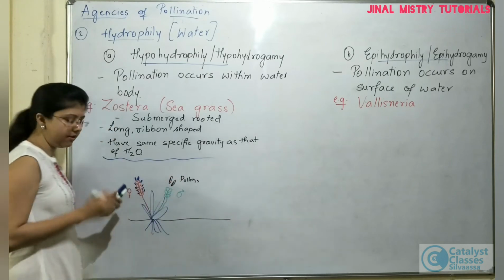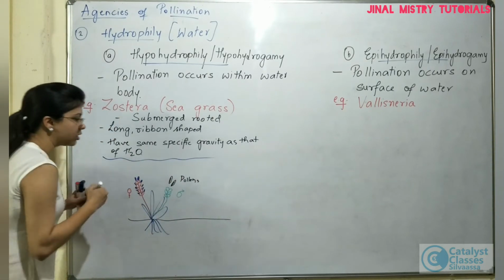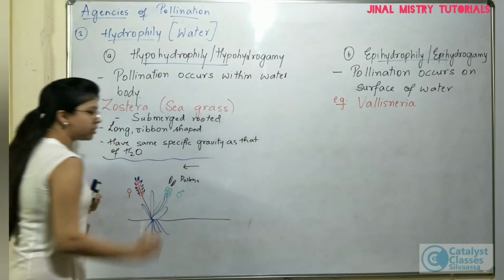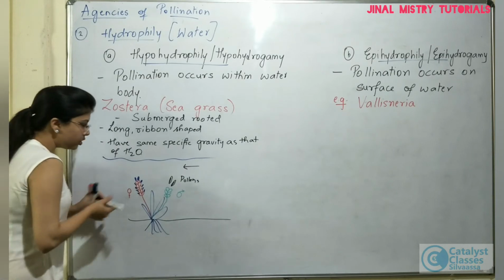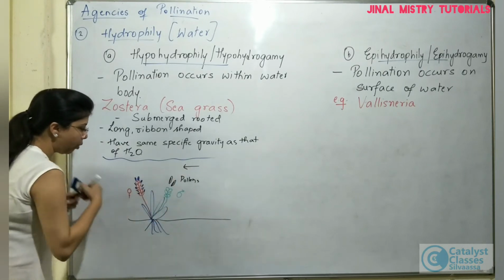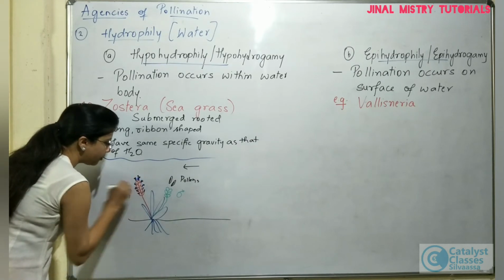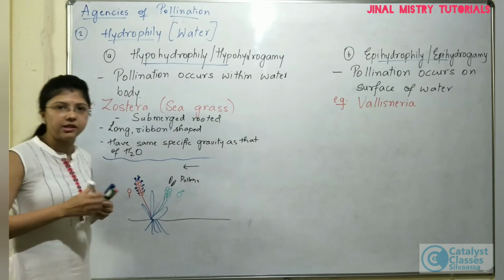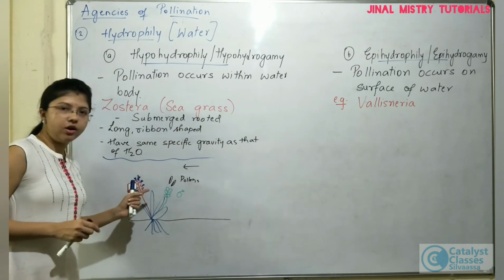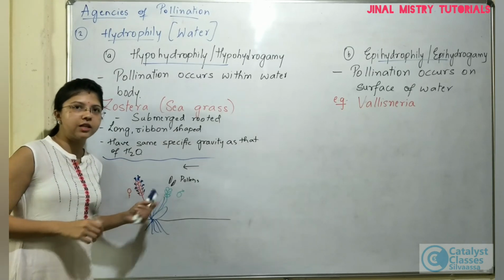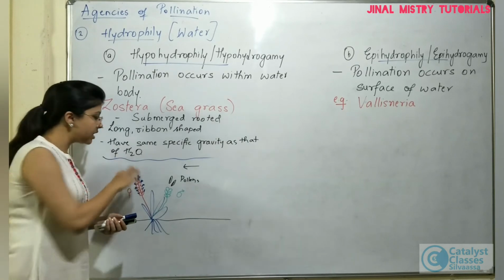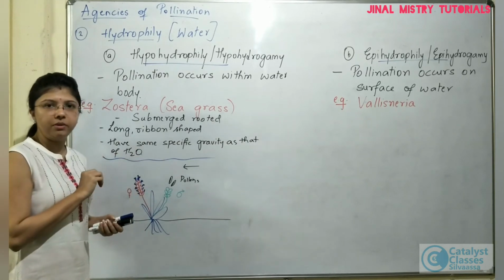As a result of the same specific gravity, these pollen grains will remain within the water itself. And with the flow of the water current, let us suppose that the water current is in this direction, these pollen grains, with the help of the water current, will come in contact with the stigma of the female flowers, and as a result, the process of fertilization will take place. Okay, this transfer will be called pollination, and once pollination has been completed, the fertilization process will be completed.